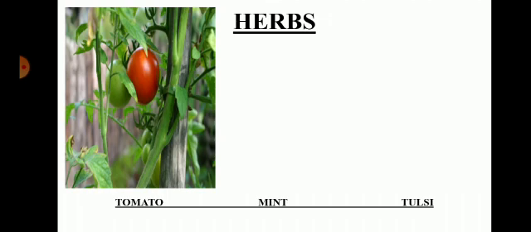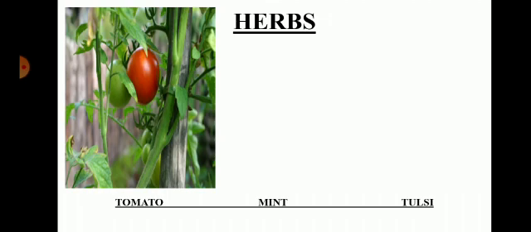Now take a mango tree. A mango tree is very tall. The stem is very thick and hard. The branches appear higher up on the stem. That is called a tree.